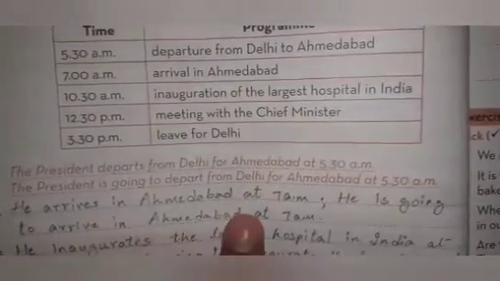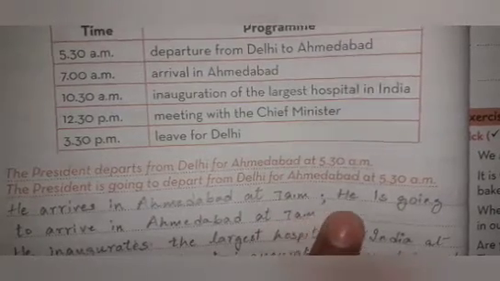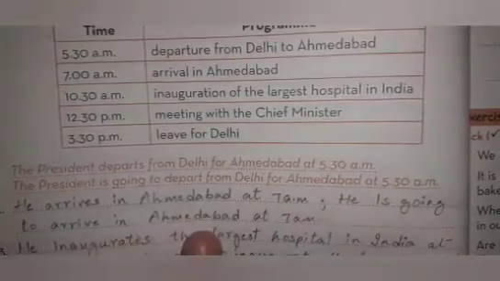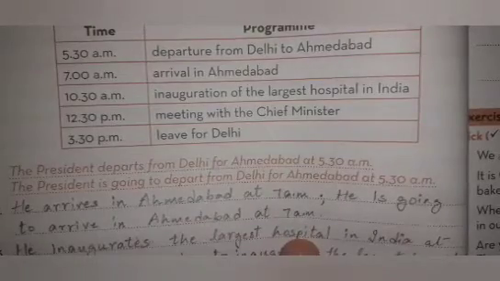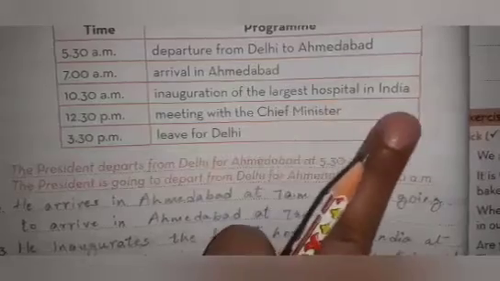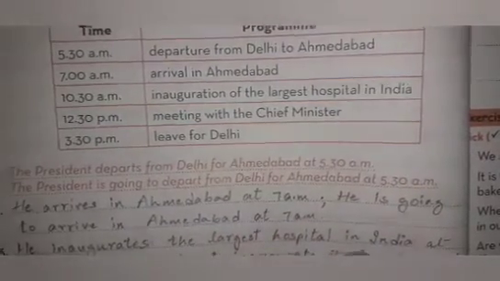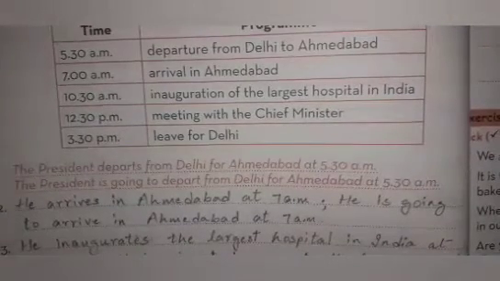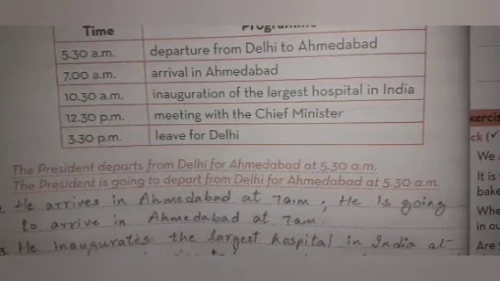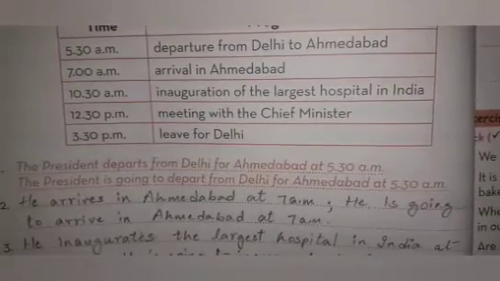So he arrives in Ahmedabad at 7 a.m. Yes, continuous. He is going to arrive in Ahmedabad at 7 a.m. Next one, 10:30 a.m. inauguration of the largest hospital in India. He inaugurates the largest hospital in India at 10:30 a.m. Next one, he is going to inaugurate the largest hospital in India at 10:30 a.m.